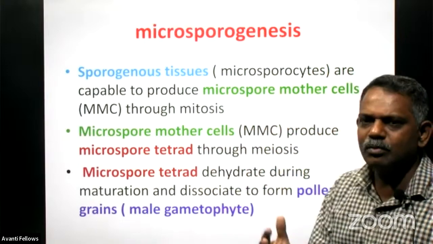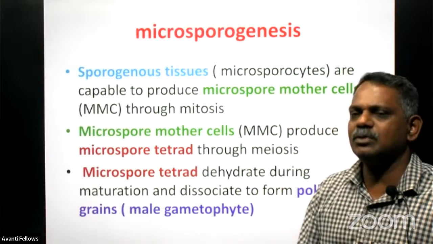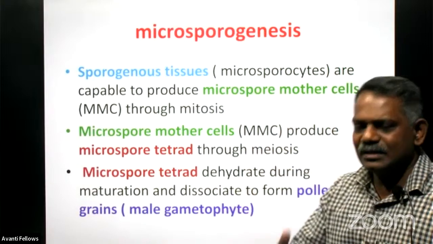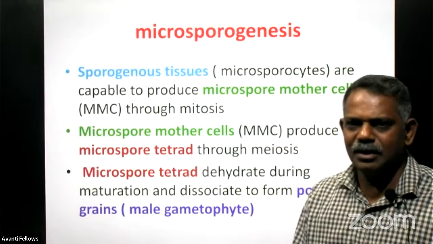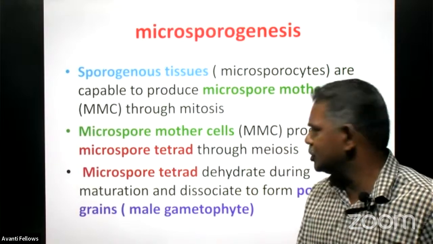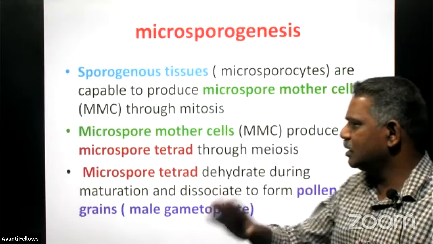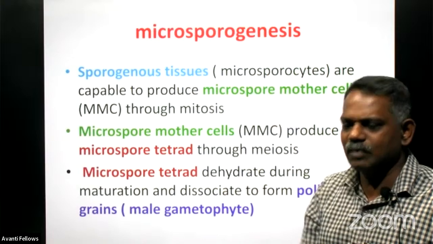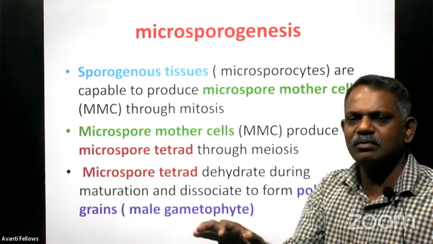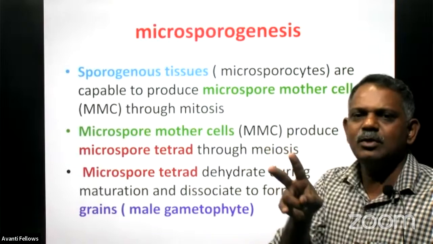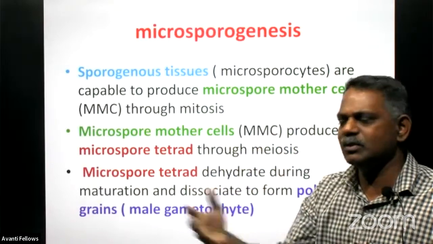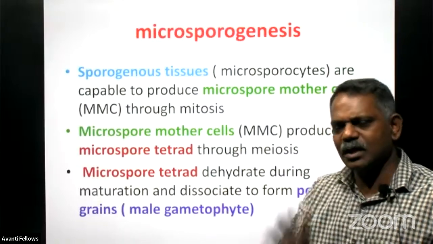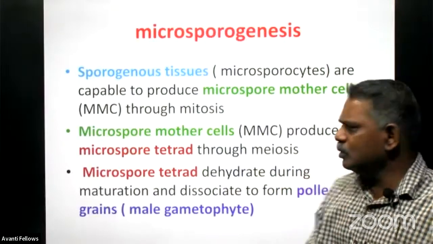Mitosis takes place in the microsporocyte or the sporogenous tissues, and that produces the microspore mother cell. Naturally, the microspore mother cell is also diploid in nature, and this diploid microspore mother cell undergoes the second type of division, the meiosis or reduction division, and that produces the microspore tetrad. You may be remembering the process of meiosis. Whenever a diploid cell undergoes meiosis, there are 2 divisions. Division 1 is the reduction division, and the second one is the equational division only. So there are 4 cells produced due to this meiosis.